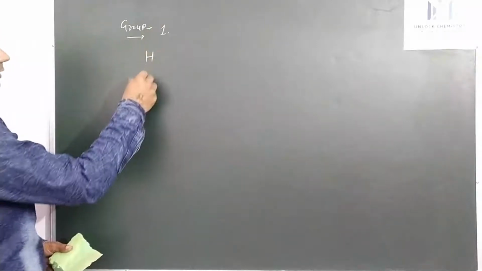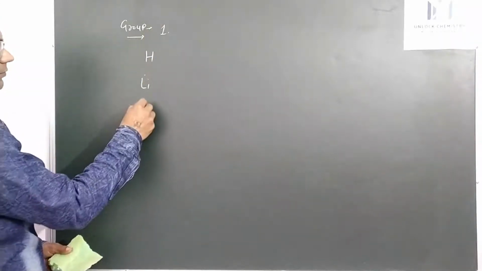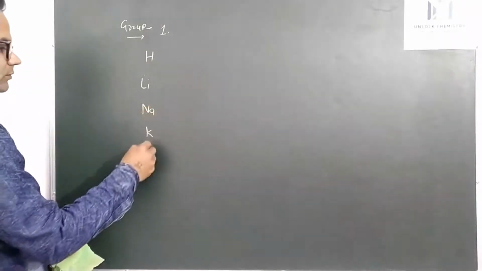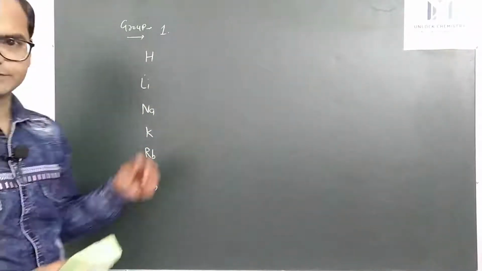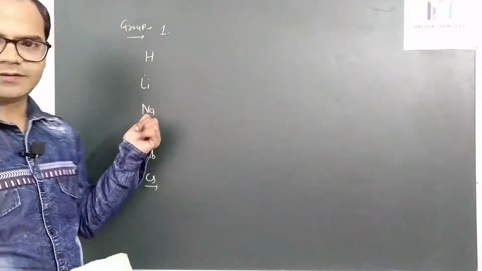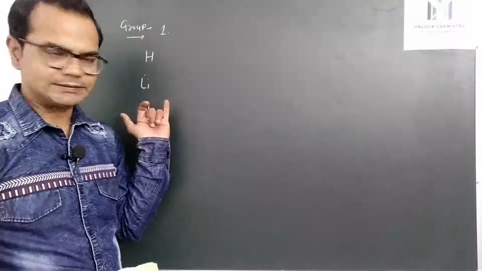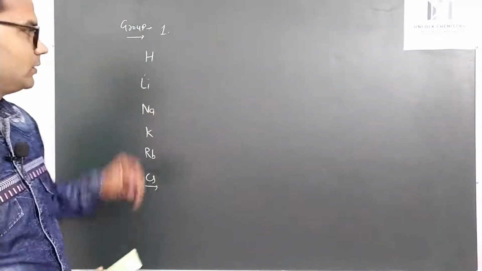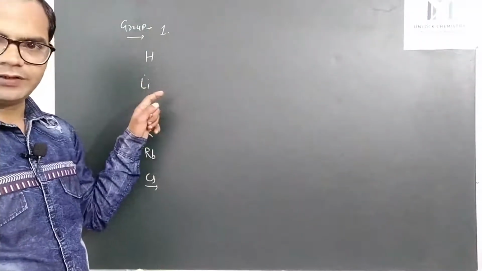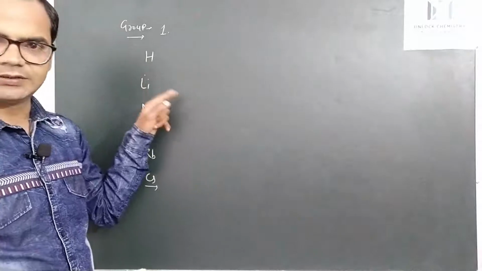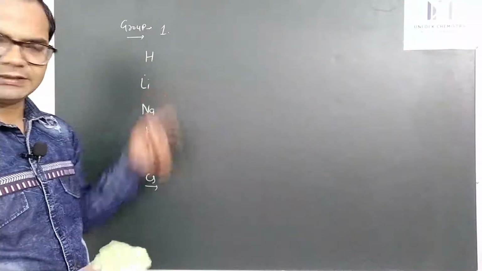The elements are hydrogen, lithium, sodium, potassium, rubidium, and cesium. This is our group number 1, called the alkali metals. In a group, all the elements possess the same type of electronic configuration, the same number of electrons in the outermost shell, or we can say the valence shell.